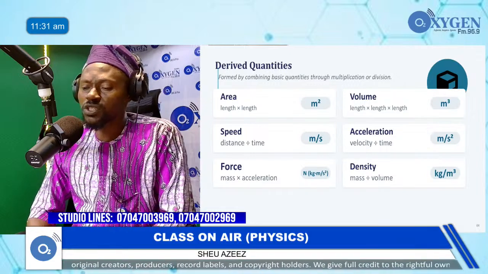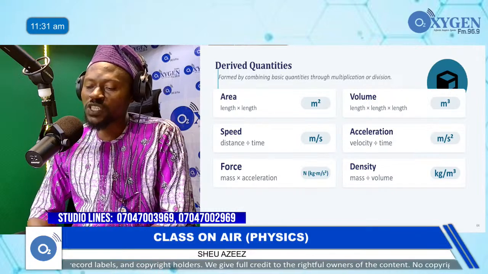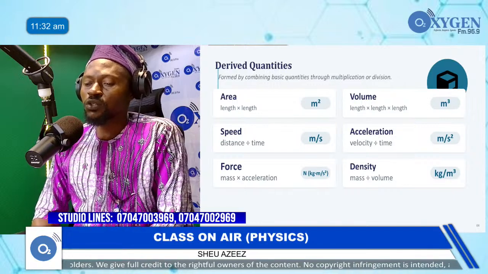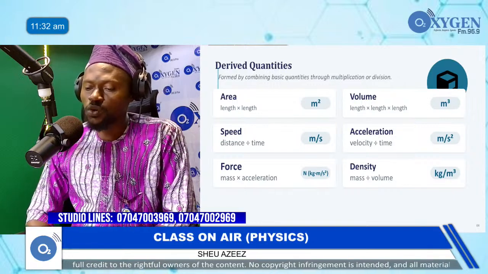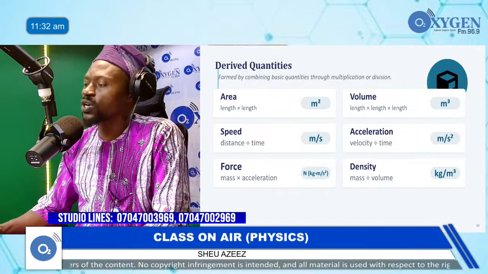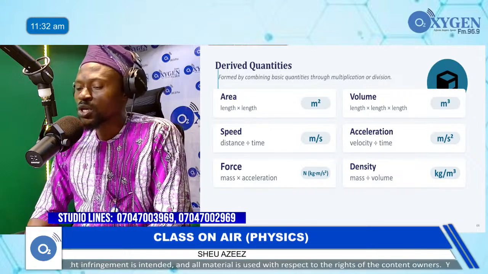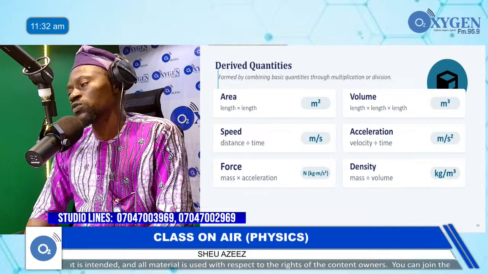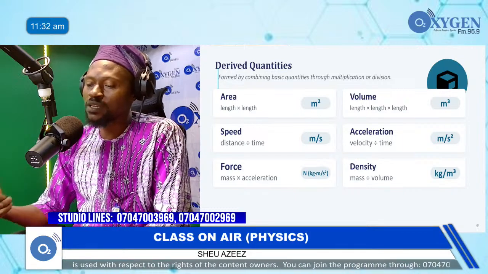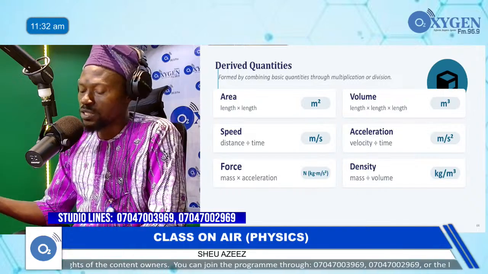So there is a relationship between velocity and speed, but what differentiates them? We'll still come back to it in the next subtopic under physical quantity. So we have velocity, we have work or energy. You can call it work or you can call it energy. That one is force times distance, and that one is in joule. And when you want to give it in another unit, it will now be Newton meter. We have power, we have moment.